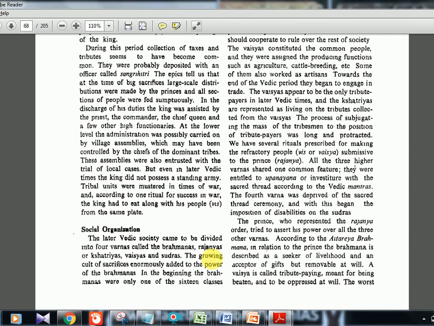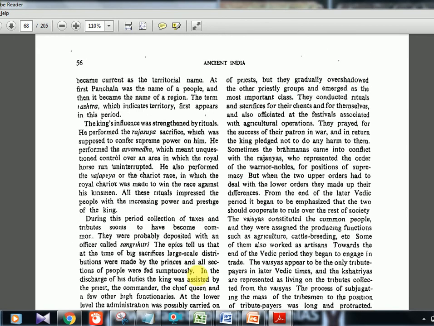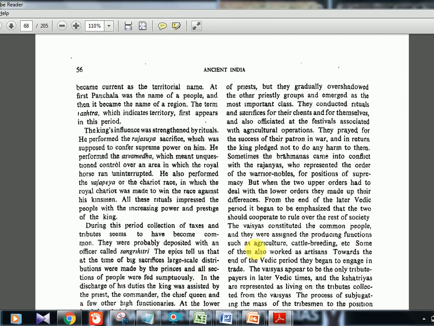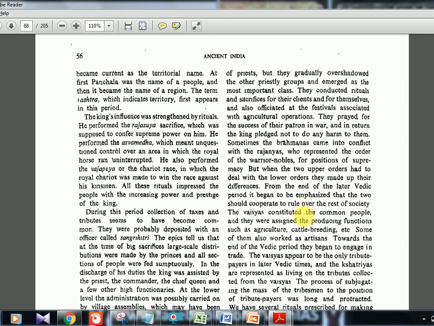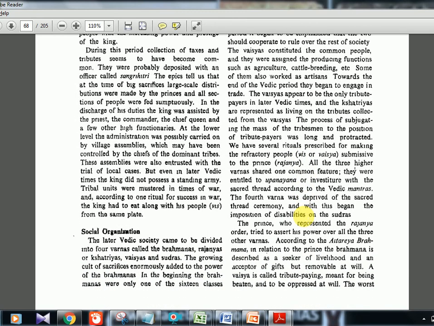So sacrifices started, or rather increased. Sacrifice started long back, but it increased, and these Brahmanas were getting lots and lots of land, cows and wealth. That much wealth they had. So they were dominating. They conducted rituals. Same thing they are repeating here. Rajanyas, warriors and nobles, two orders. There is nothing much here. Then towards the end of the Vedic period, they began to engage in trade. So that is the time Vaishyas appeared. Vaishyas are the traders, and they paid tribute to the kings.